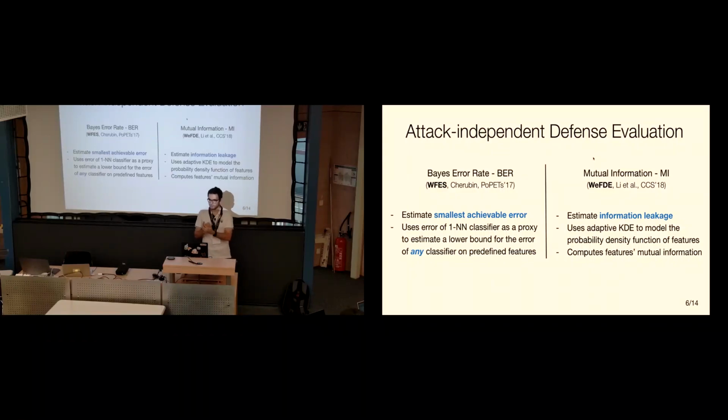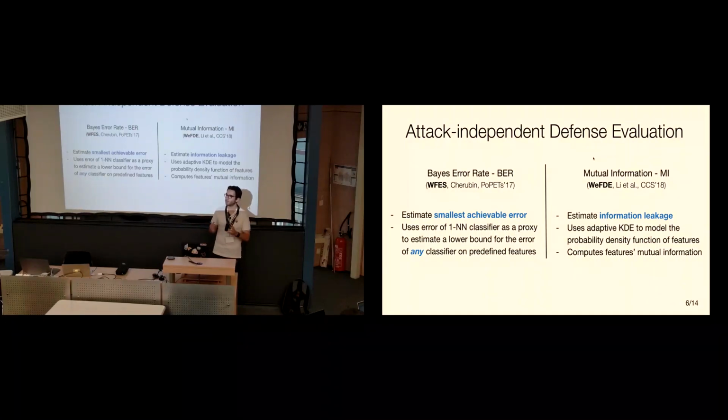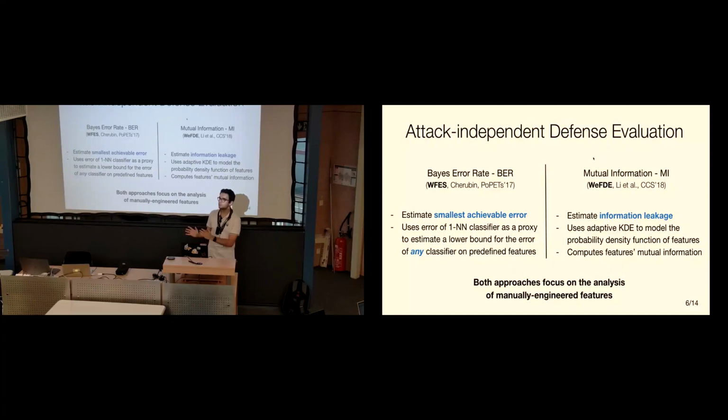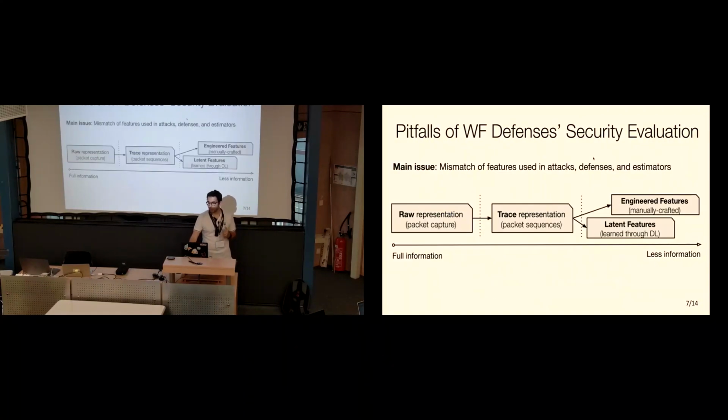Another approach was WFDE, proposed one year later, that estimated a different quantity. They estimated information leakage. The idea was to compute the mutual information between features and the labels of a given website, such that we could even, for instance, say how much a given feature contributes to an attacker being able to identify a website despite a defense. Now, one thing that is common to both of these approaches is that they use manually engineered features to compute these estimates of security.